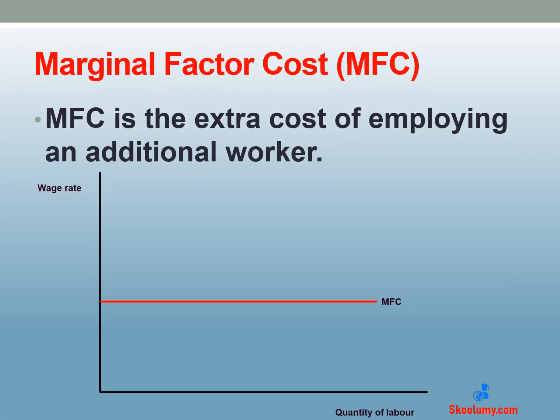The marginal factor cost is the cost of employing an additional or extra worker. It is fixed since the firm cannot influence the wage rate in this market. Everyone earns the same wage rate. Therefore, it is a horizontal line.